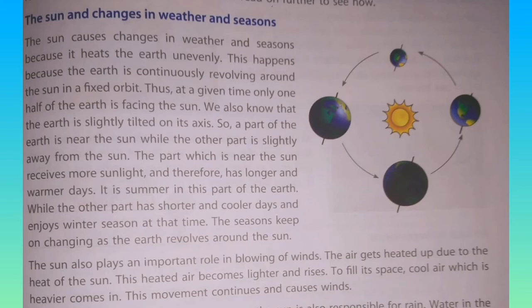Did you understand, children? So because of the heat of the sun, the air becomes lighter. The lighter things move upward. So the cooler air will come and occupy its place. This movement continues and it is causing the winds. Is it clear, children? So we saw how the climate is changing, the weather is changing and how the winds are caused.